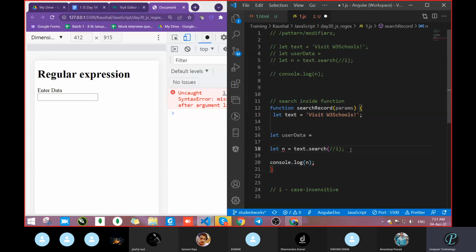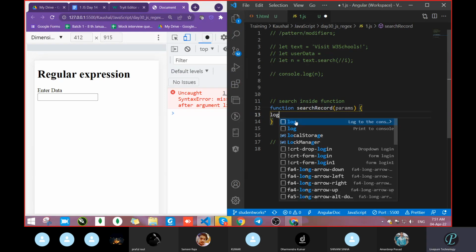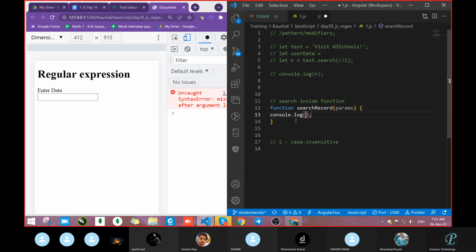See, you have to do all the things step by step. Do one thing, let it be. Remove this completely. Write just console. Now I want to print in the console whatever the user enters in that input field. This is not a search field or anything, this is just a normal input field. The input field itself we are going to modify. So whatever the user enters, I want to capture that data. How will we get whatever the user is entering?